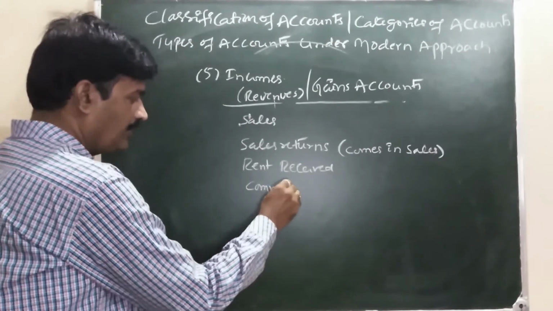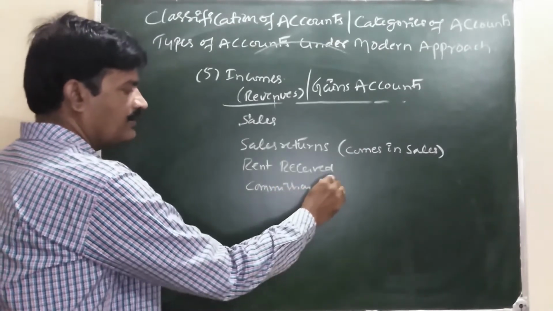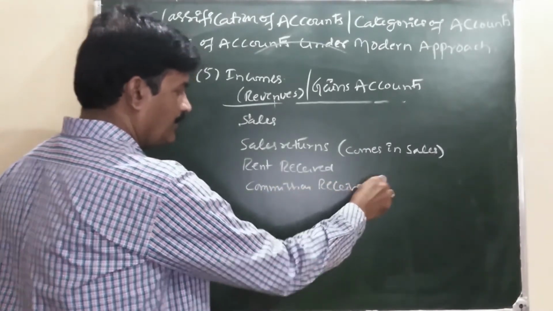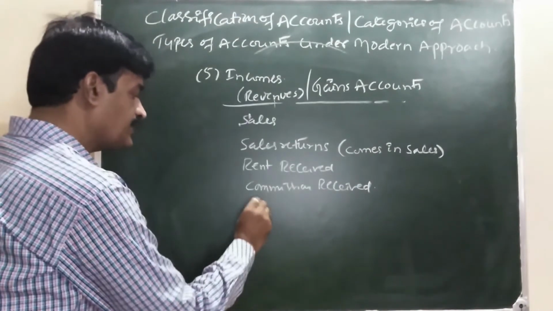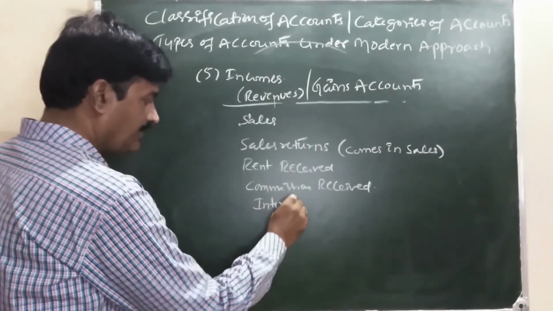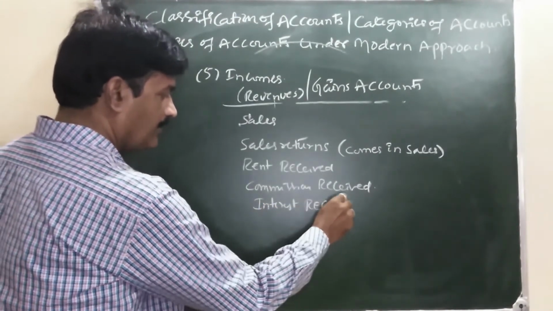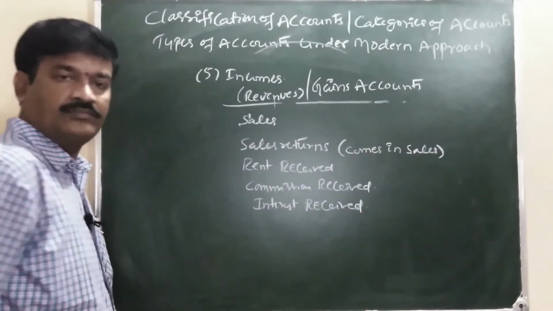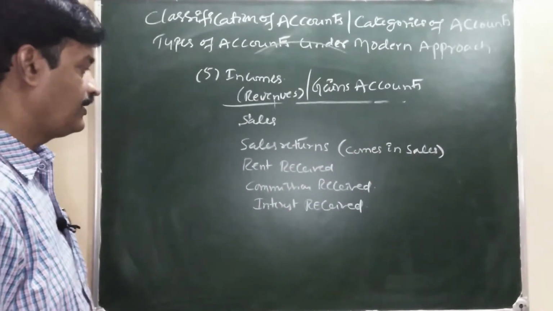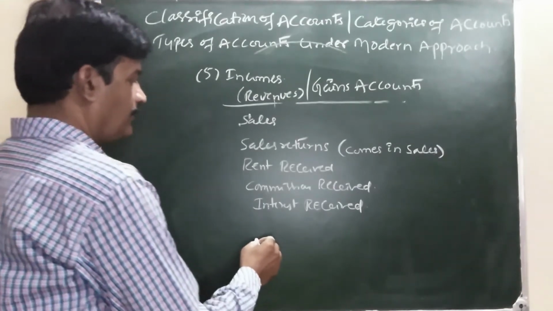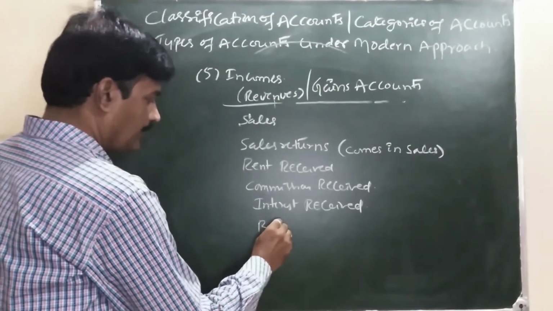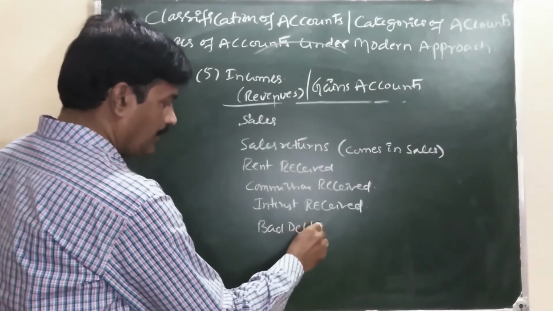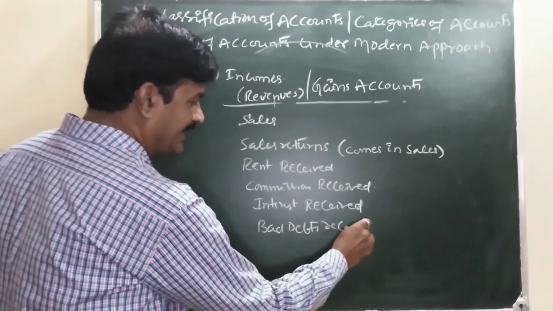Commission received. Interest received. Bad debts recovered.